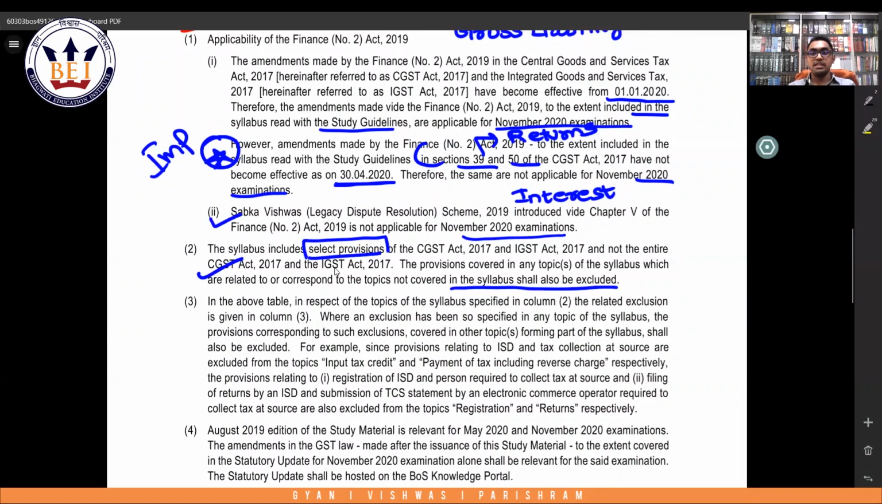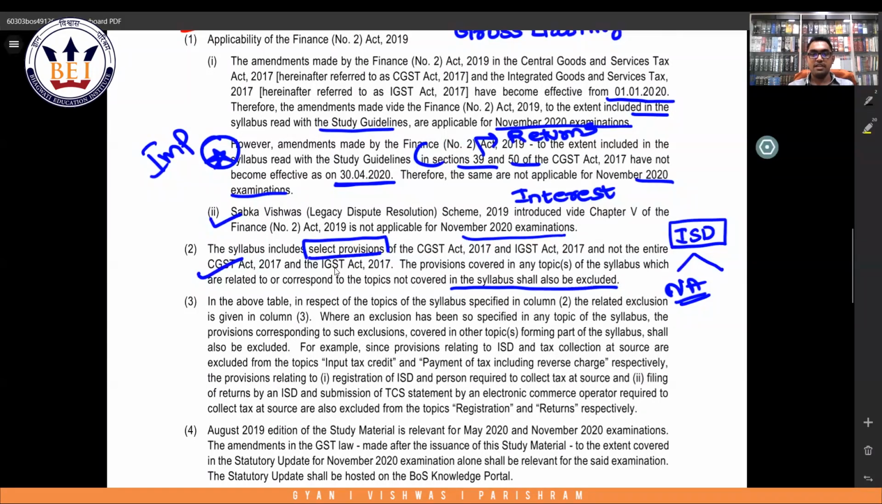So what does this mean? Suppose they have excluded some topic. For example, let us take input service distributor. They say provisions relating to input service distributor will not be applicable for your exam. So wherever in your syllabus, in whichever topic they are covering provisions relating to input service distributor, it will not be applicable. Yes, not applicable for your exams.